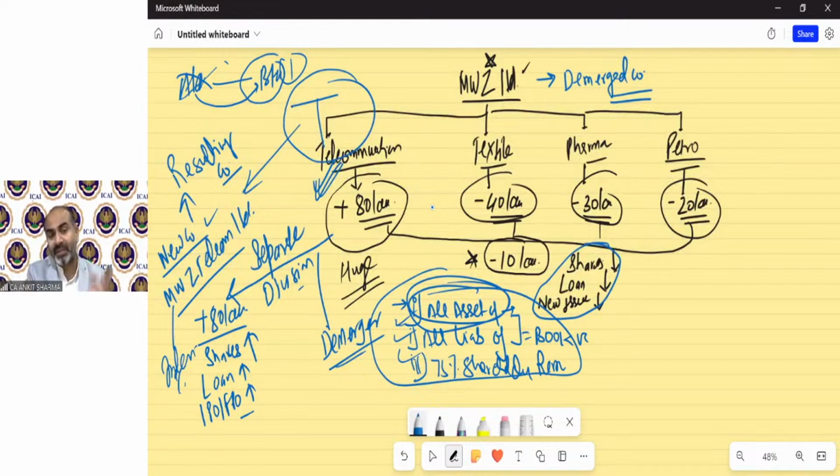Again, the same case, shares will be exchanged because now the new shares of MWZ Telecommunication Limited will be provided to the shareholders of MWZ Limited. So now these old shareholders will get the new shares of this company. That is a kind of exchange. The same concept of amalgamation is applicable.